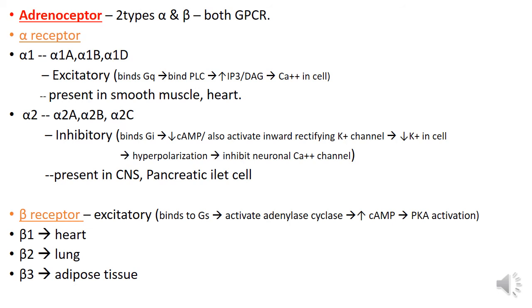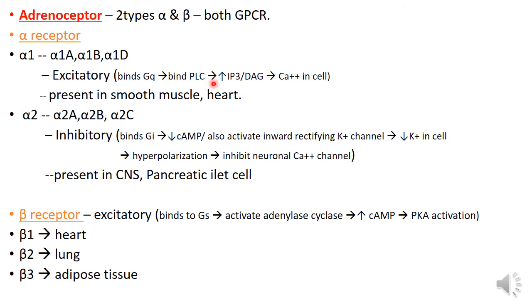Adrenoreceptors. Two types of the adrenoreceptor, alpha and beta. Both are G protein coupled receptors, that is the metabotropic receptor. The alpha receptor, that is alpha 1, has three types: alpha 1a, 1b, 1d. Alpha 1 is the excitatory type, and this binds with Gq and binds